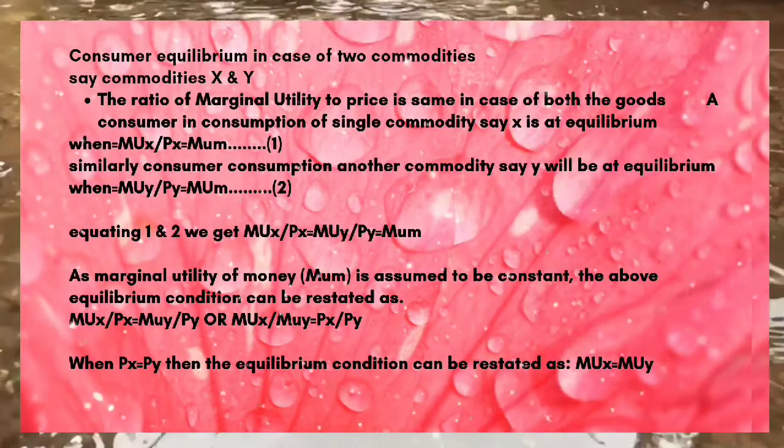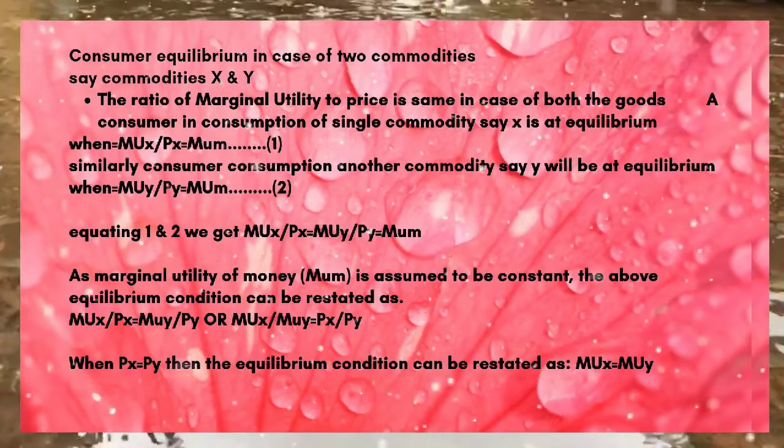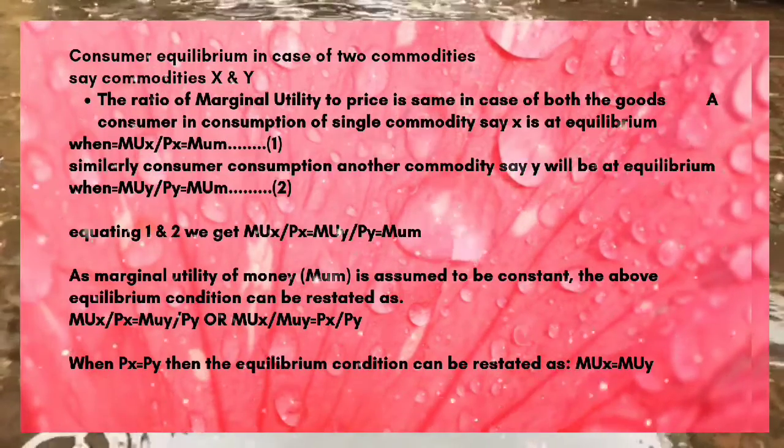Whatever utility we have consumed, the marginal utility of product X by the price of product X must be equal to the marginal utility of money, because money is utilized for this.